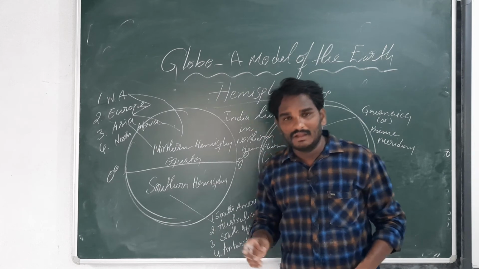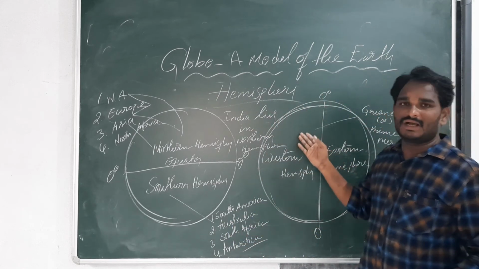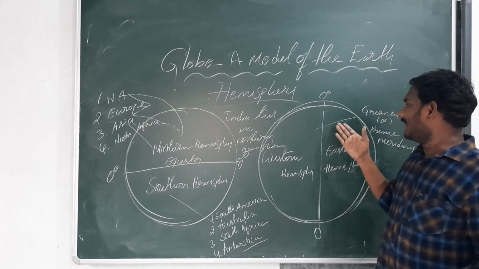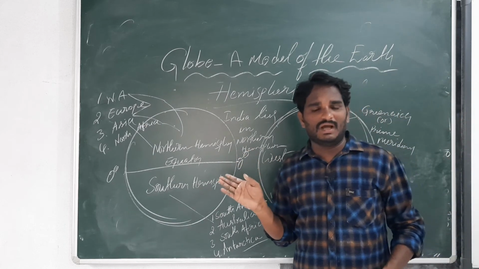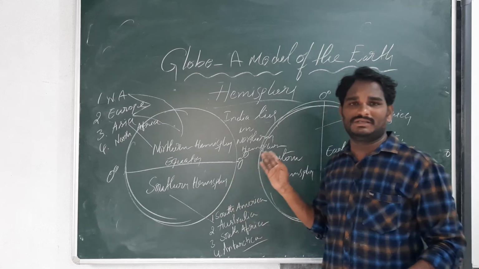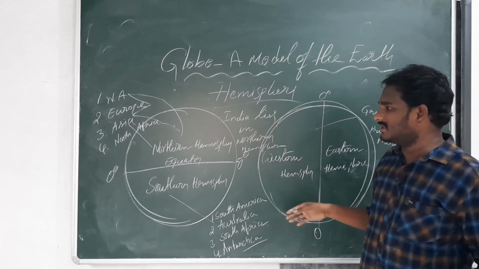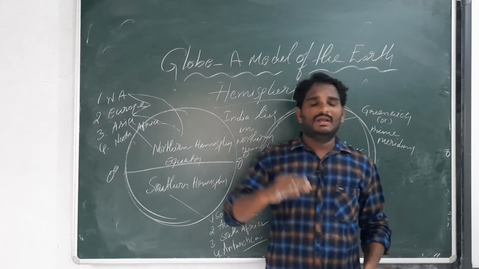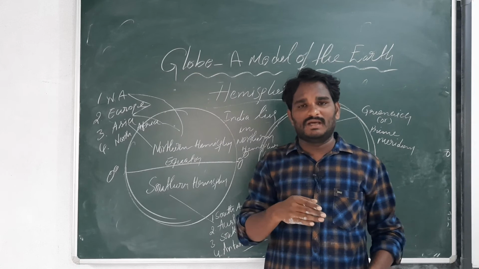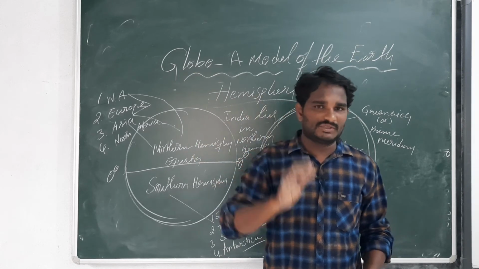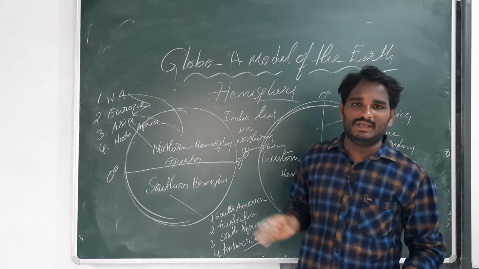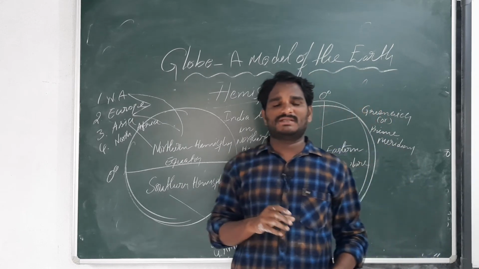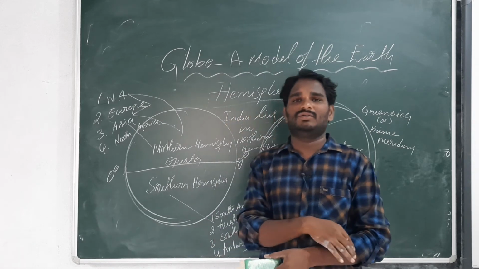Okay, now clearly. On this side, North America and South America lie in the western part. And next, Europe, Asia, Australia, Antarctica lie in the eastern part. These are the continents that lie in the hemispheres. Totally there are 4 hemispheres: Northern Hemisphere, Southern Hemisphere, Eastern Hemisphere, Western Hemisphere. Hemisphere means half circle. What is the meaning of half? Sphere means circle. Okay, I will revise the total lesson again.